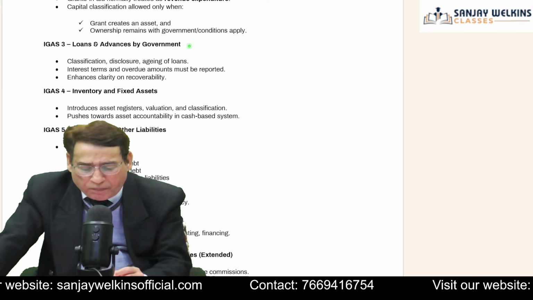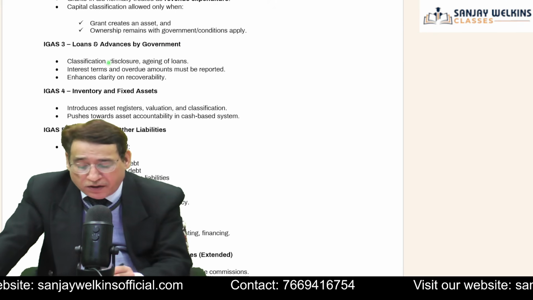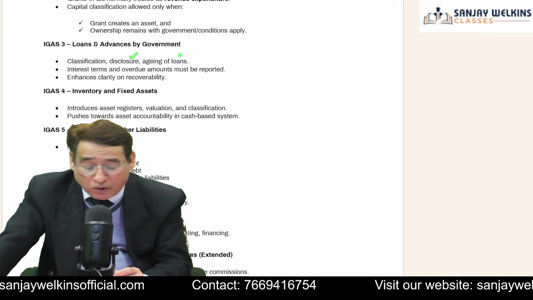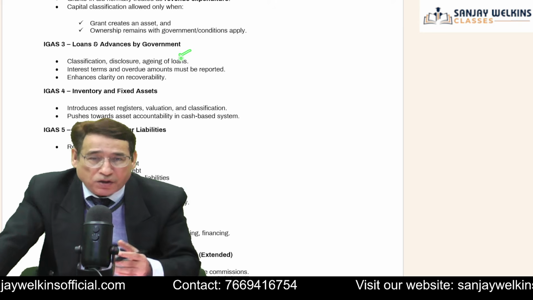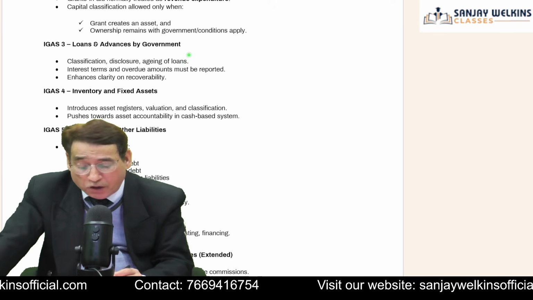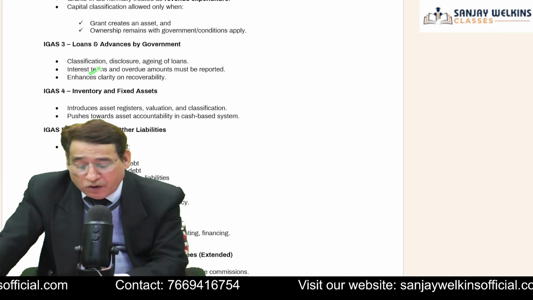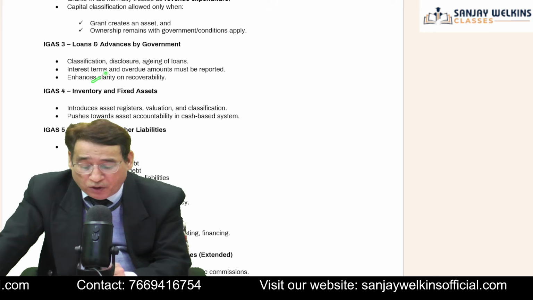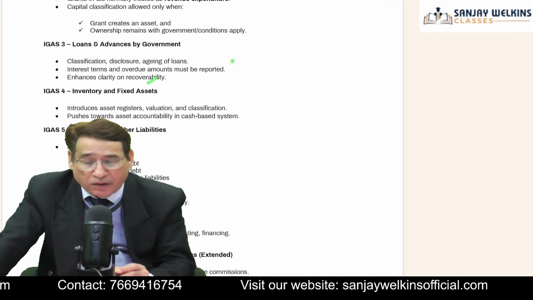So the basic crux of this particular standard is that whatever loans government has given, government needs to classify them, and their disclosure is also needed. Of course, what time period has gone by, that means the aging of the loans, must be presented. Similarly, you must disclose interest terms, overdue amounts, etc. to enhance the clarity and recoverability.